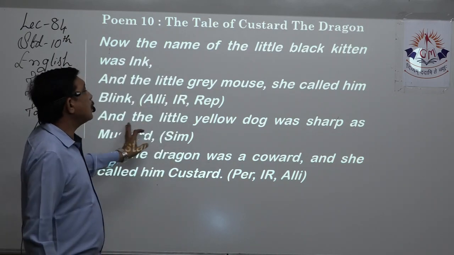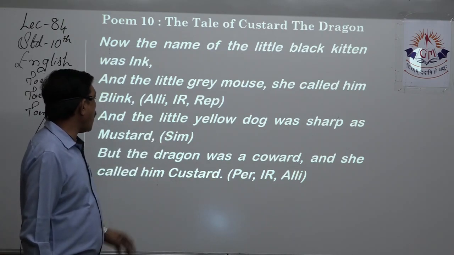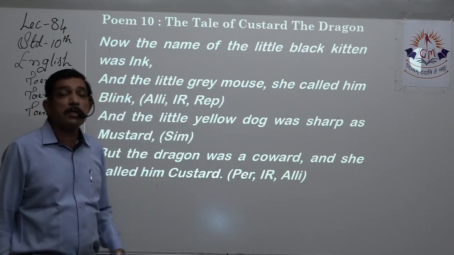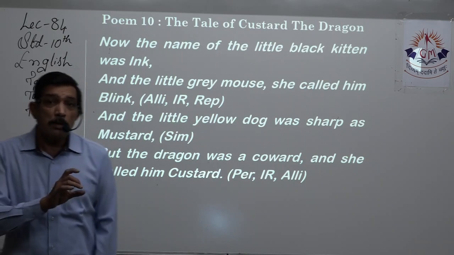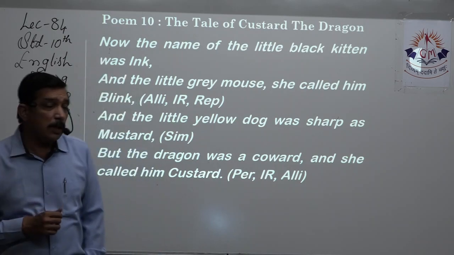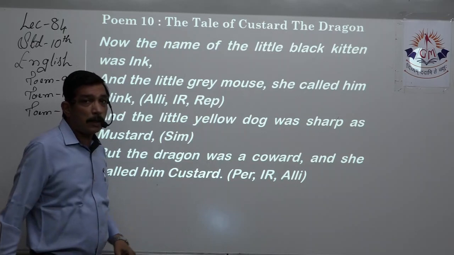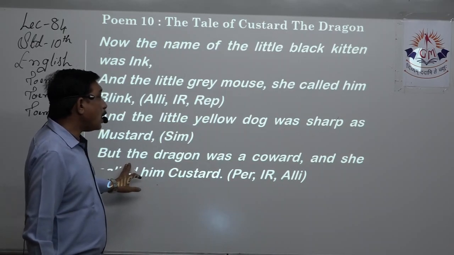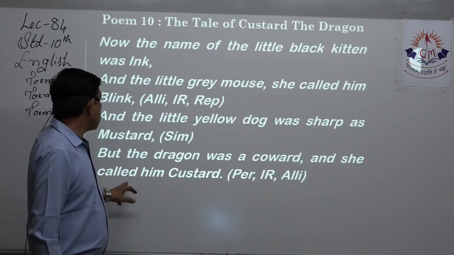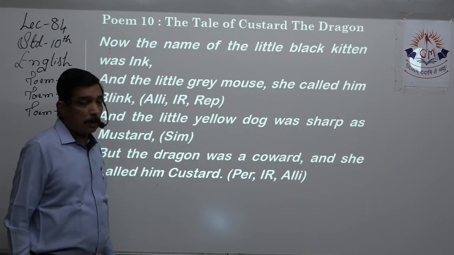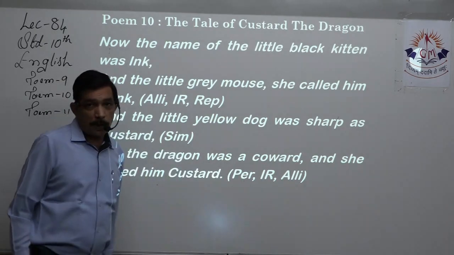And the little yellow dog was sharp as mustard. As word is used. Yes, comparison, direct comparison is being done. So, simile is there in this line. But the dragon was a coward and she called him custard. Now, first is personification.